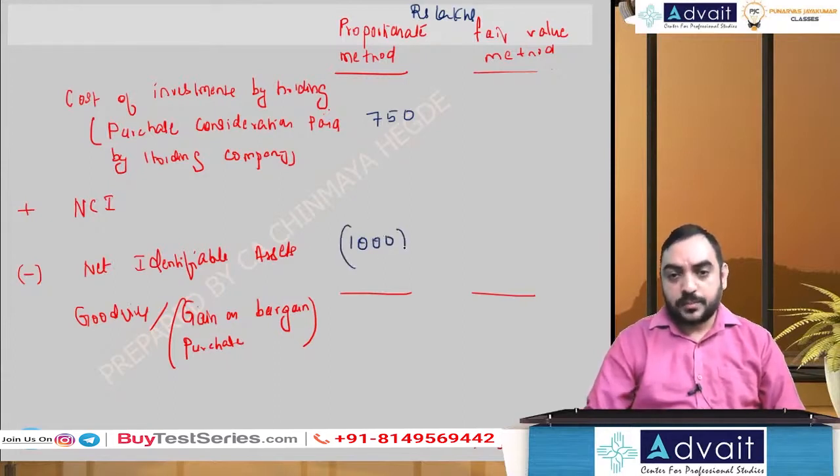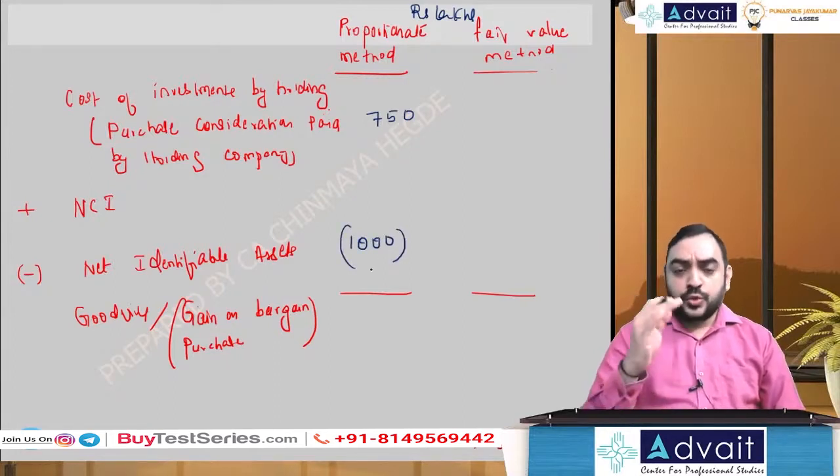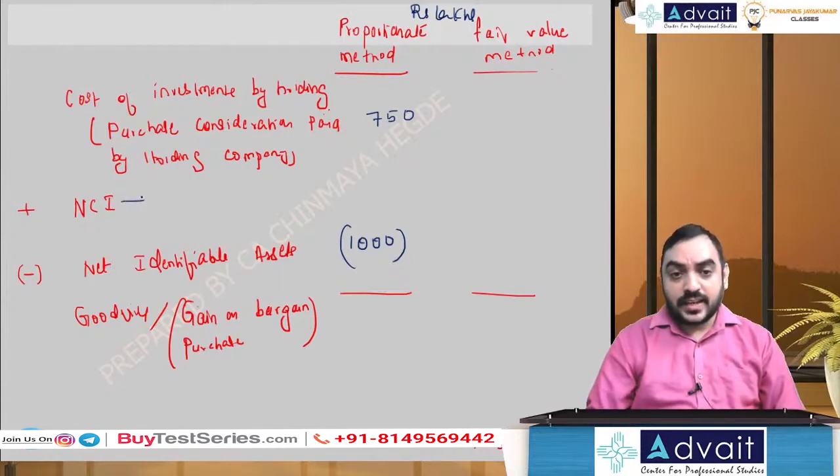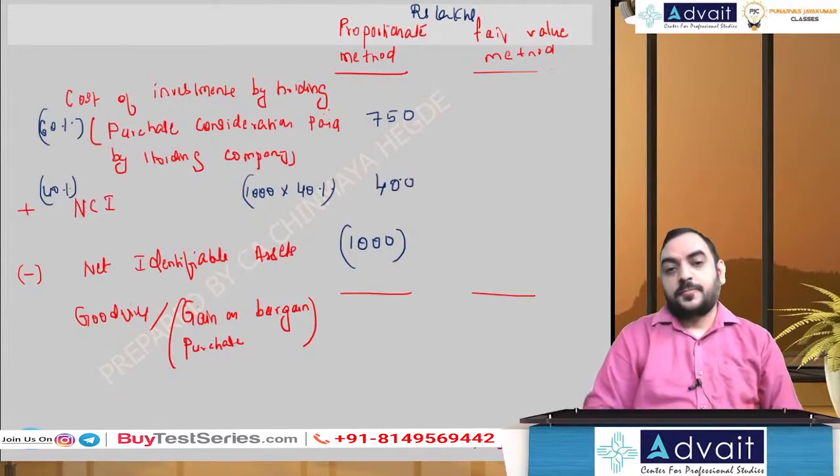This should be subtracted. So we have to value NCI. In the proportionate method, you take the proportionate share of net assets. NCI is calculated on the proportion of net assets. Net identifiable assets is 1000. Take proportionately 1000 into holding company share of 60%. So NCI share will be 40%. So take 1000 into 40%, which is 400.